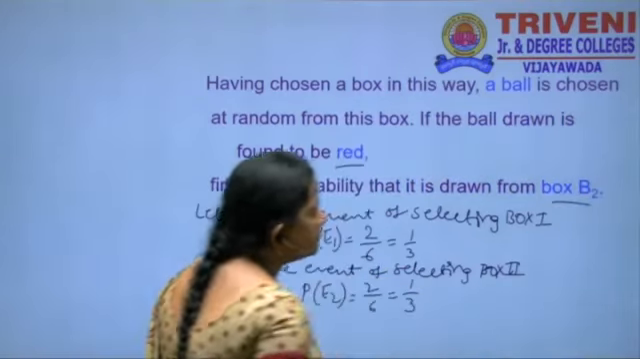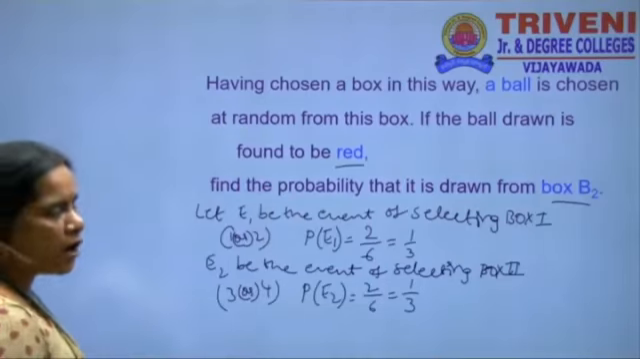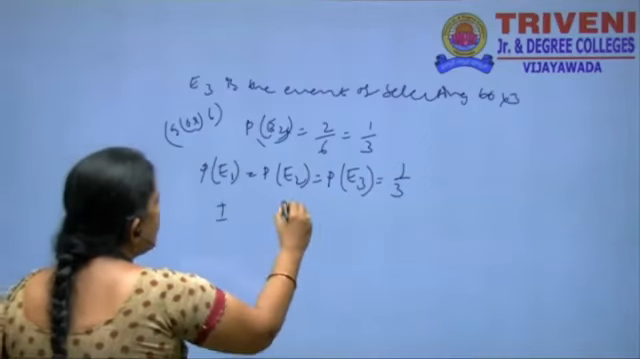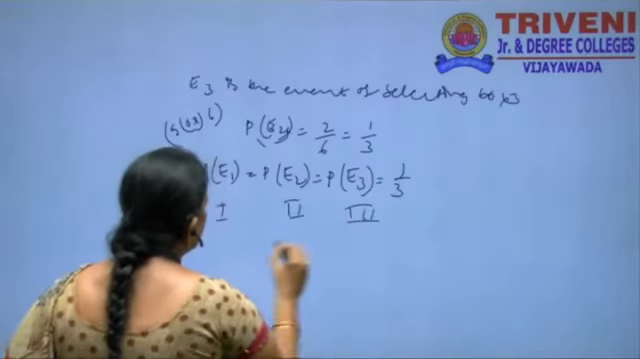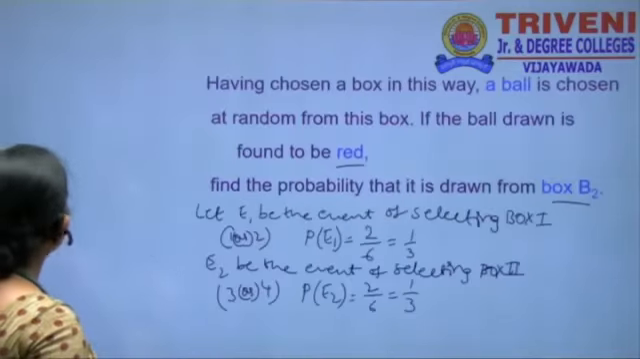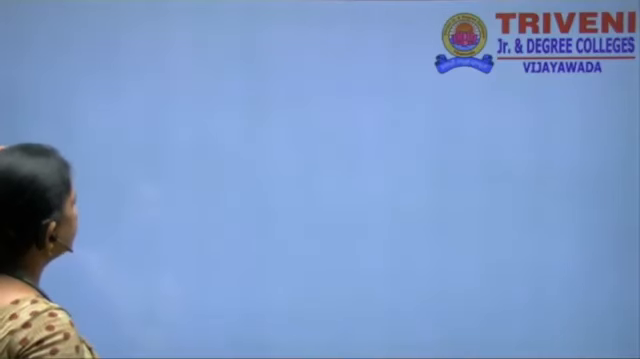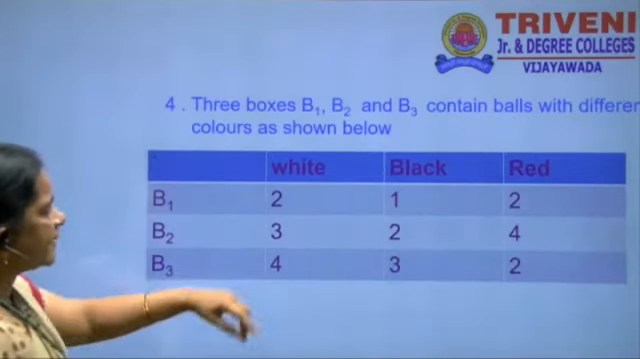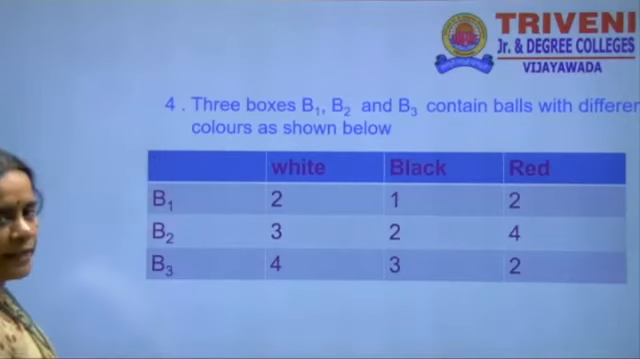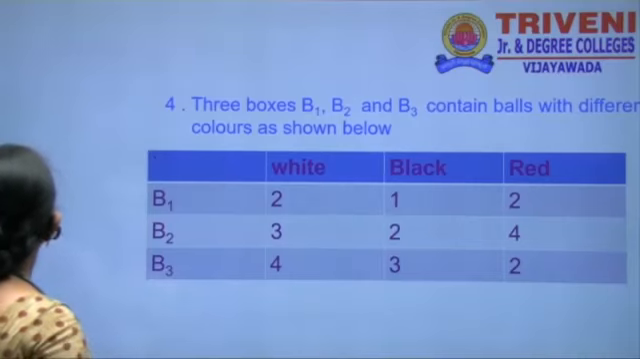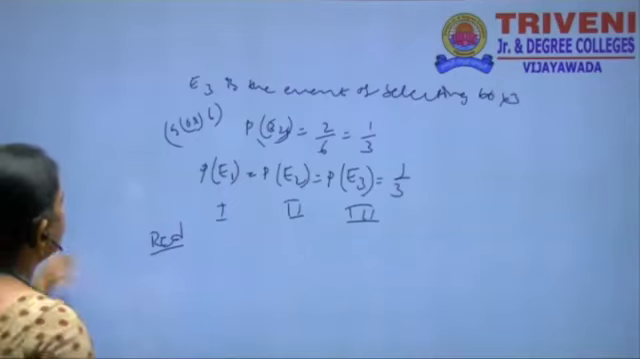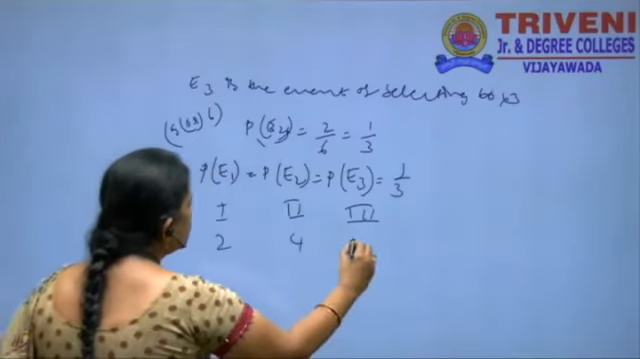What they are asking here is the probability of the red ball being from box 2. We have to write all the red balls in all the boxes: the first box has 2 red balls, the second box has 4, and the third box has 2.